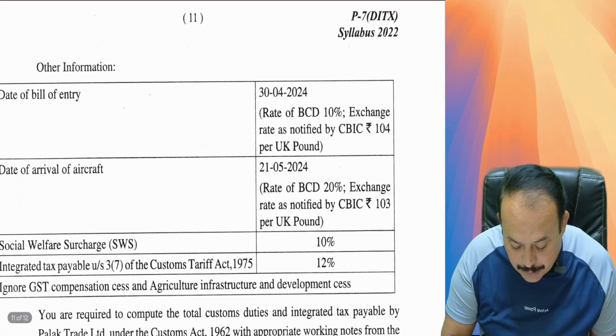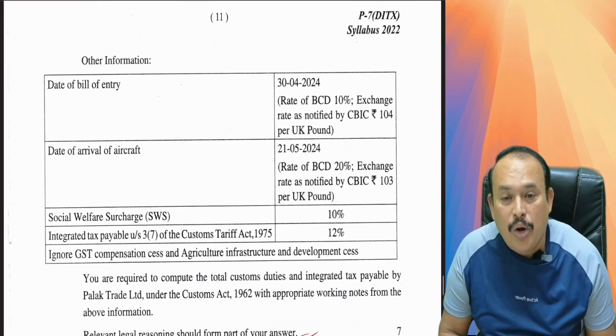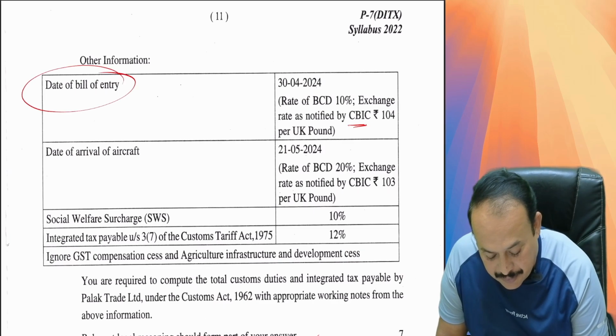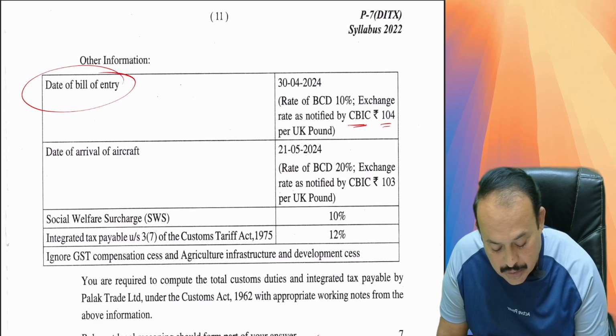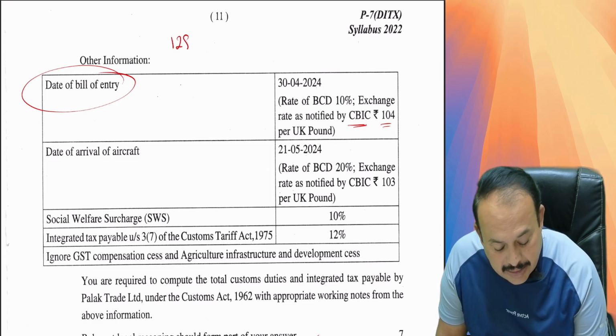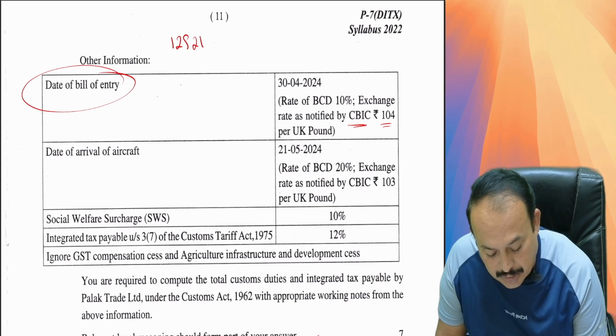This we have to convert into Indian rupees. Here they gave Indian rupees. Which exchange rate do we have to consider? Only the exchange rate of the CBIC at the time of submission of the bill of entry. What rate here is 104. So 12,921.50 UK pounds multiplied by 104 rupees.